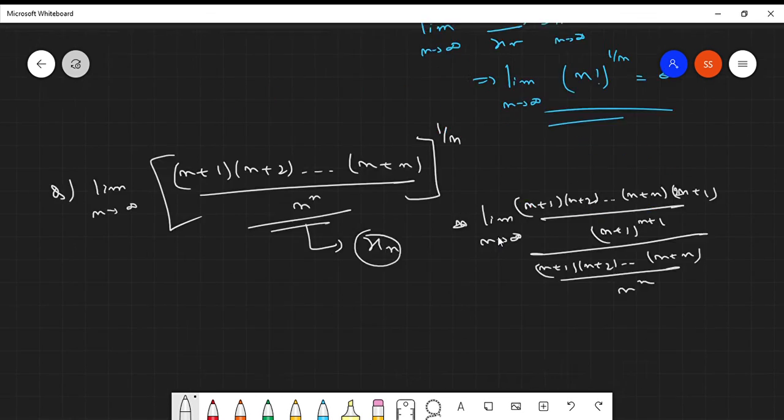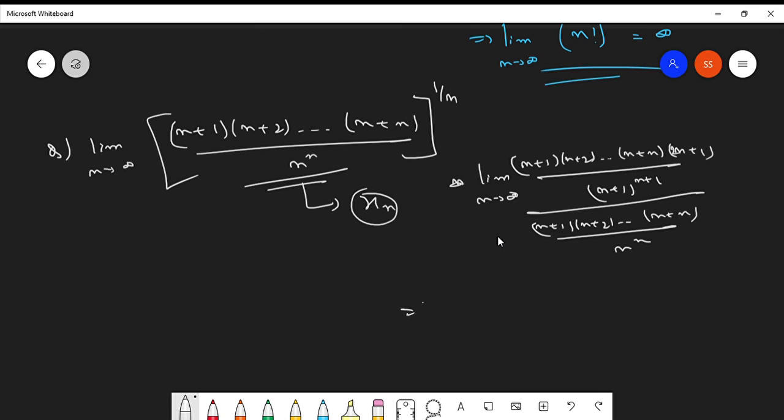Clear? So what do you get from here? So limit n tends to infinity. Achha, so this part and this part get cancelled. So we have 2n plus 1 into, what do we have here? n to the power n over n plus 1 whole to the power n plus 1. Right? This is what we have.